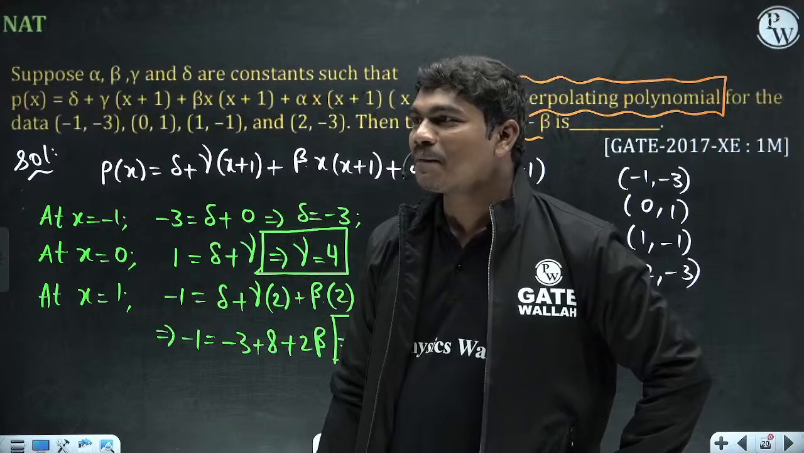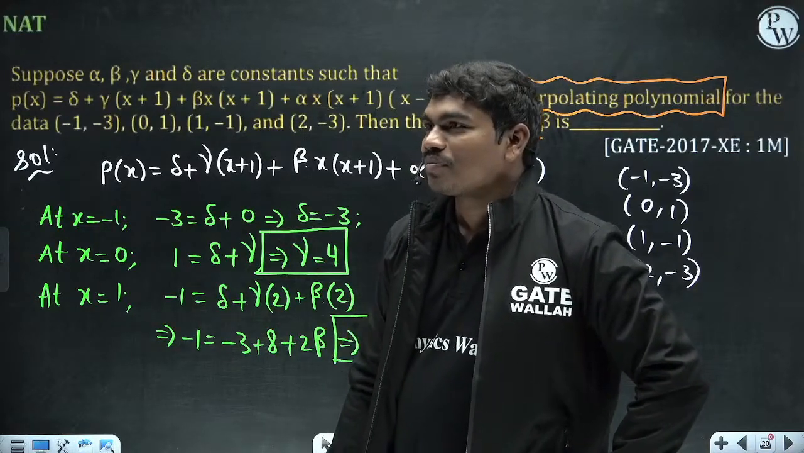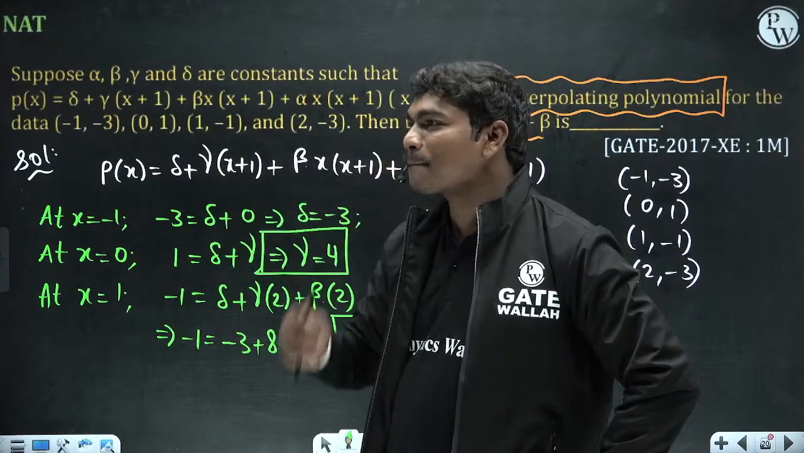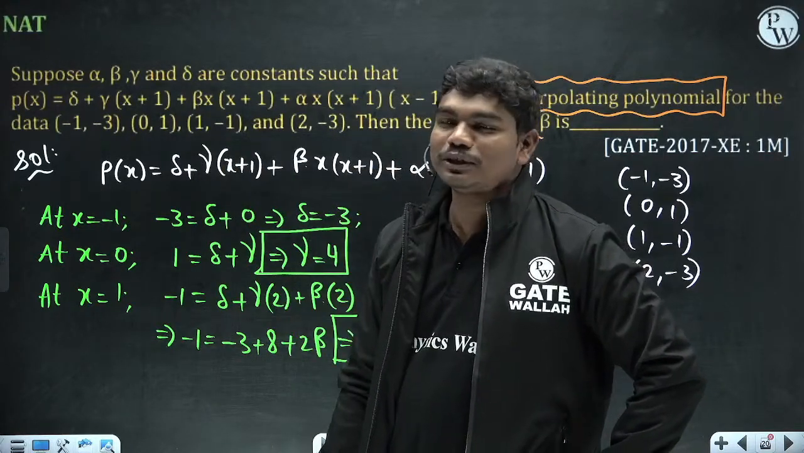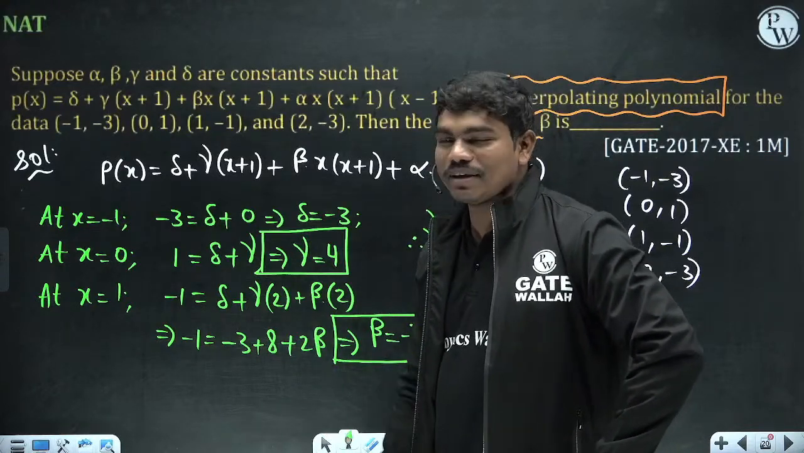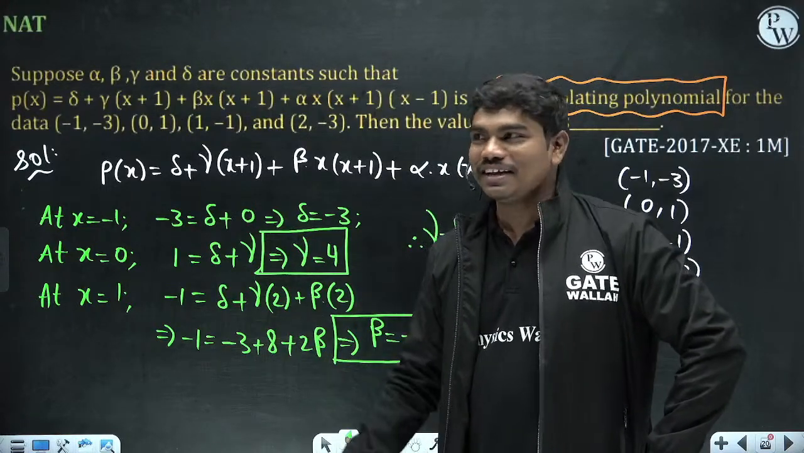Yes or no? Can we keep 7 directly if you see interpolation? Can we keep 7 for each and every question of interpolation? No, you should not keep. Okay, you should not keep. Only for these two questions the answer came 7, by coincidence. Clear? You should not assume that.